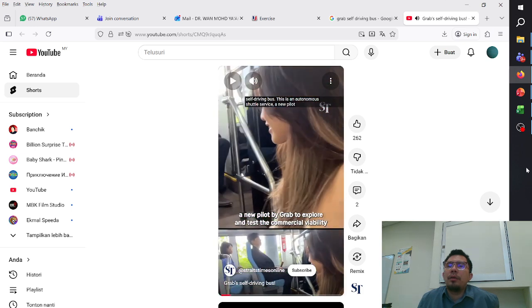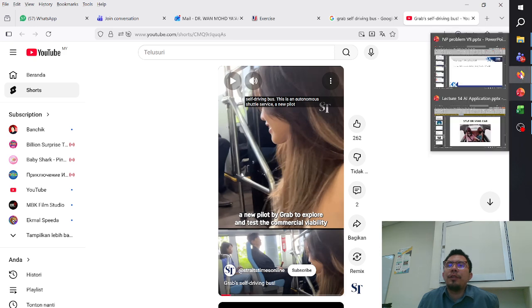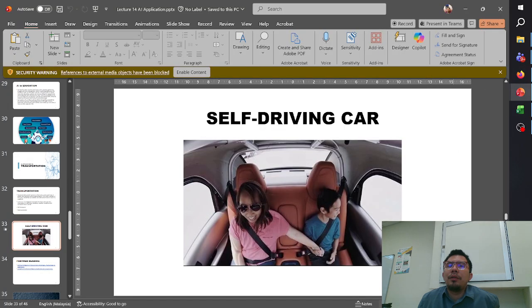Okay, so this is self-driving technology. Okay, if you want to know more, if you want to experience this, you go to Singapore, then you can see. Okay.